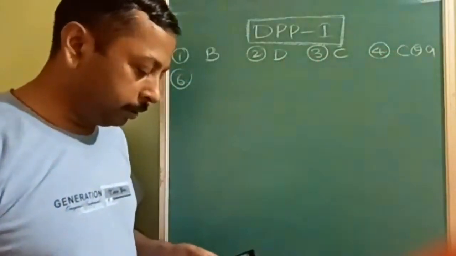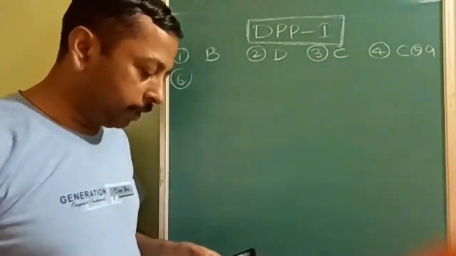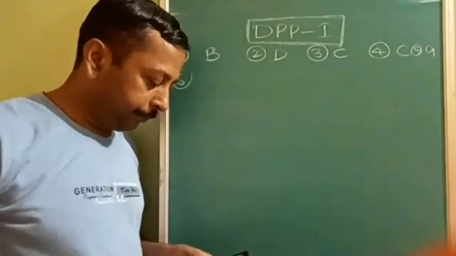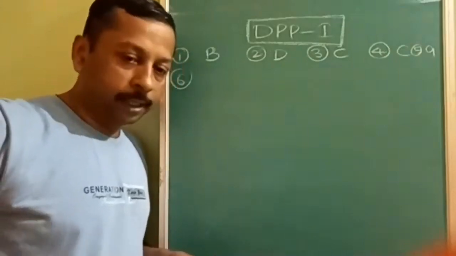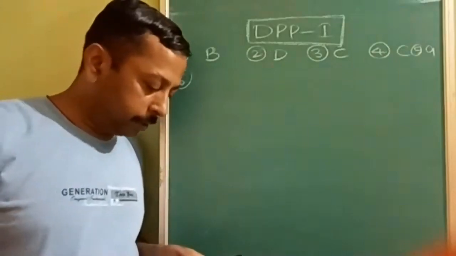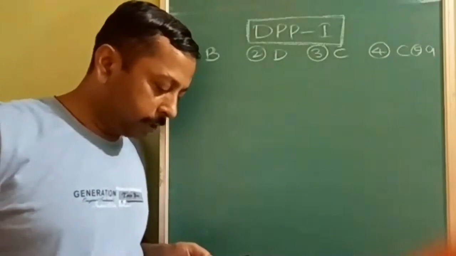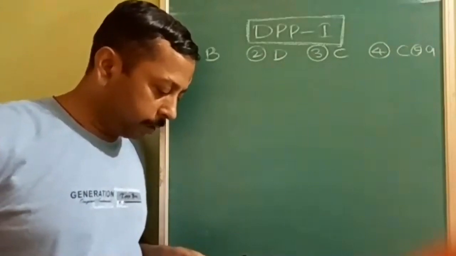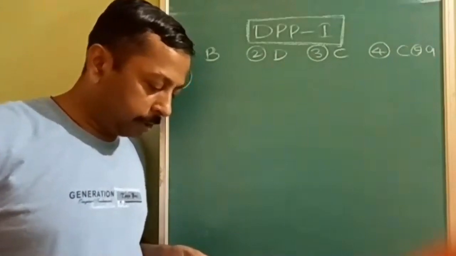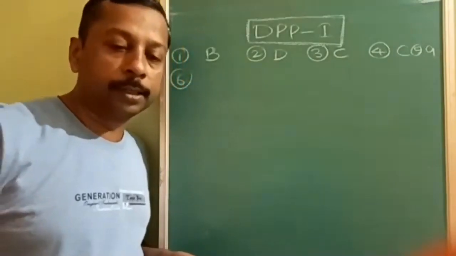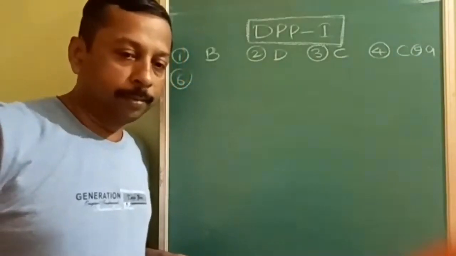Now let us see question number 6. Smoke precipitator works on the principle of distribution law, neutralization of charge on colloid, Le Chatelier principle, or addition of electrolyte. What is the answer?